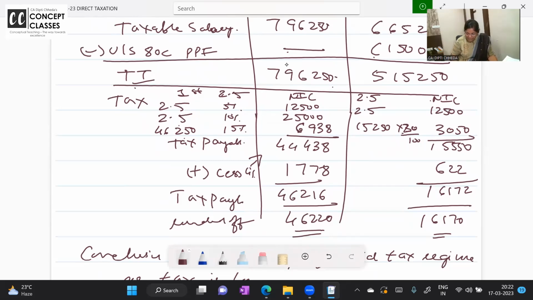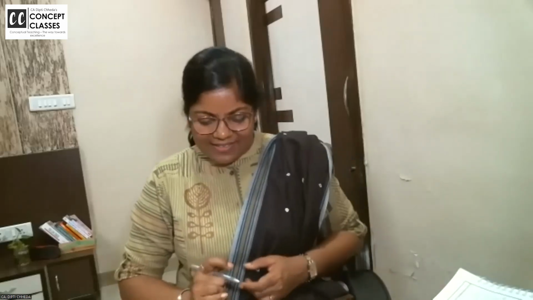Shall I close the screen? All clear? Screen sharing is becoming a trouble. OneNote I'm using always, but आज नहीं हो रहा था तो the whole screen I've shared. Anyhow, technology से रोज लड़ाई है, but समझ में आया?